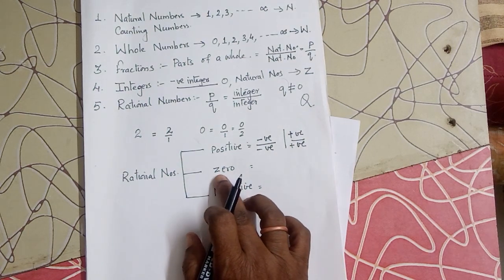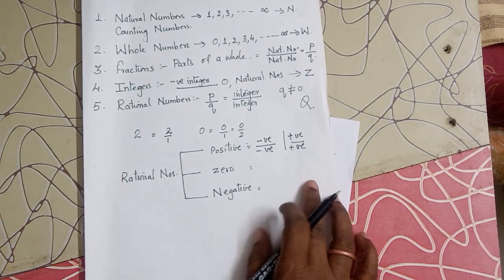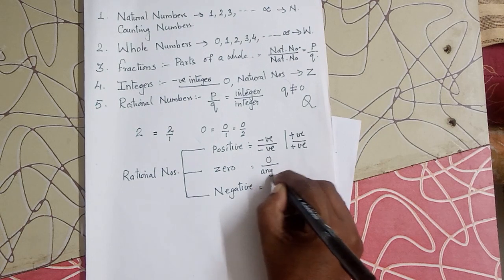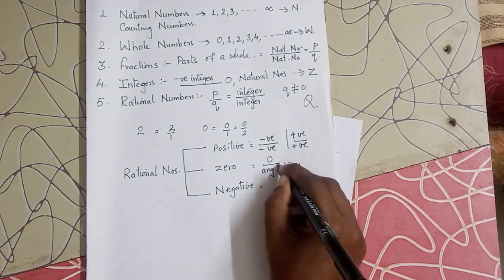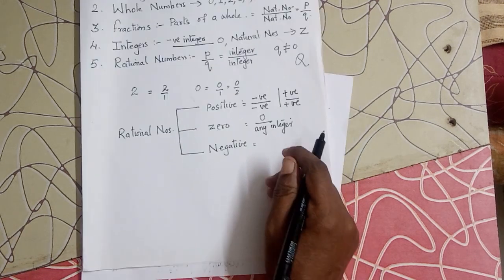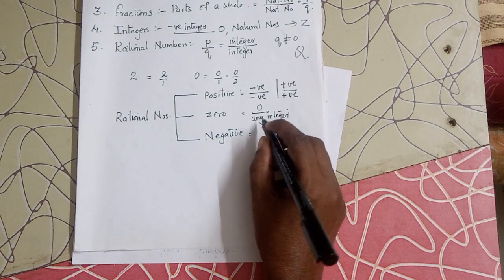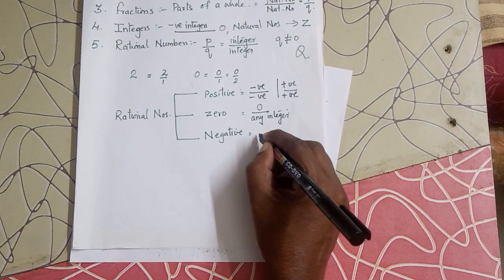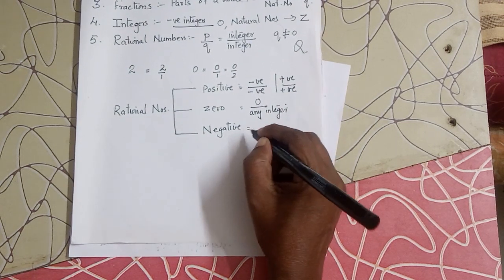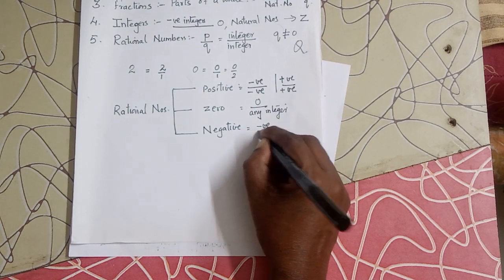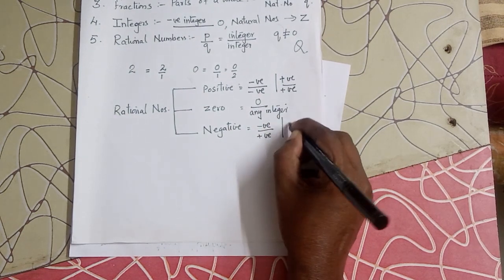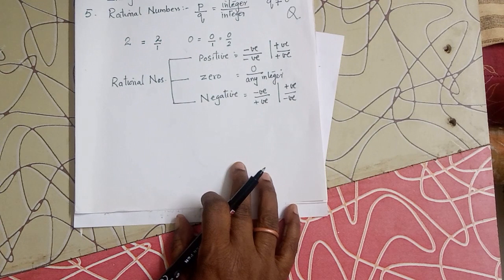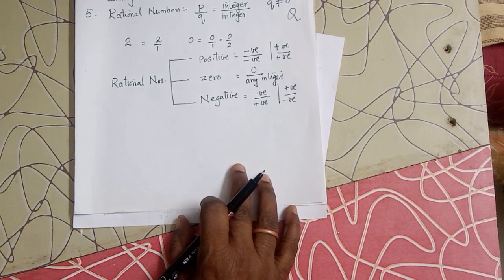If the numerator is 0 and the denominator is any integer, then it is considered 0. If either the numerator or the denominator is negative, that is, negative upon positive or positive upon negative, then the rational number is considered negative.